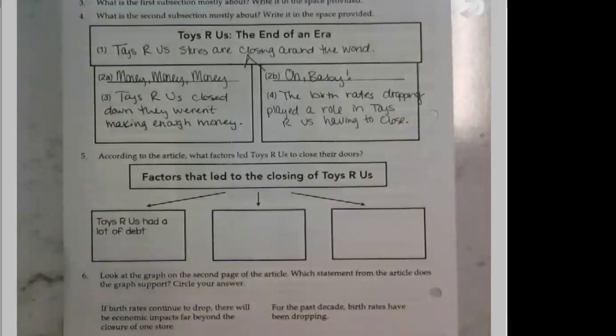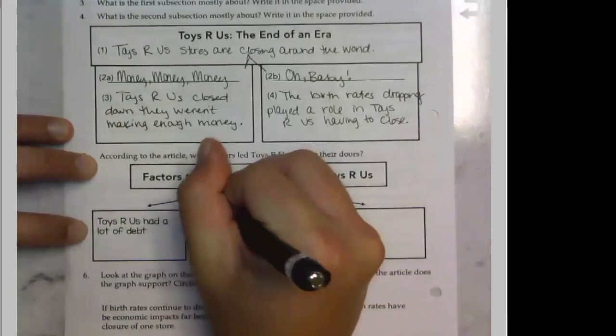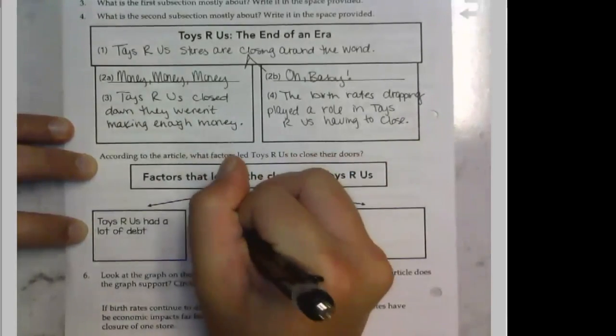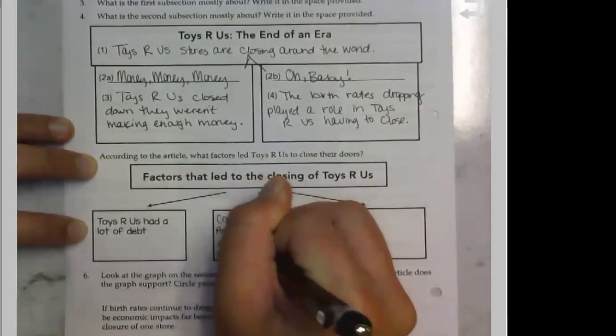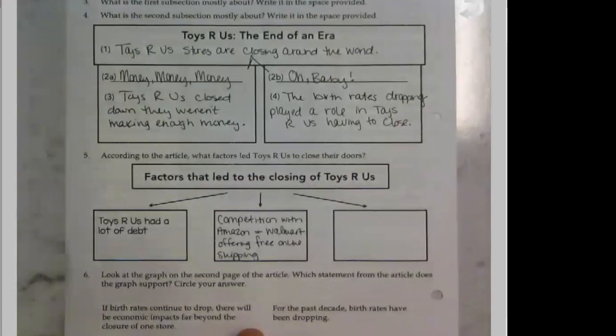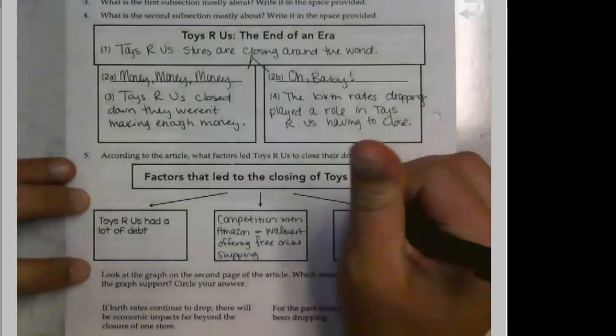What else put them out of business? The competition with Amazon and Walmart offering free online shipping really did them in. They weren't able to do that. And fewer babies are being born.